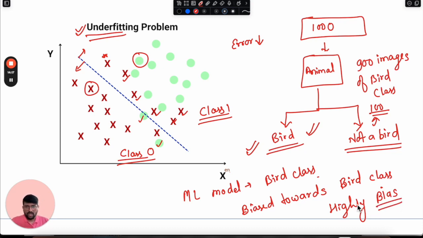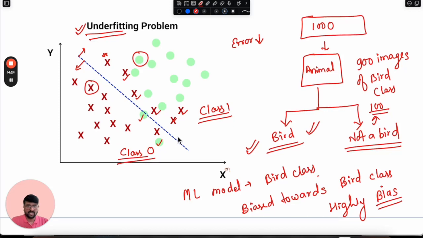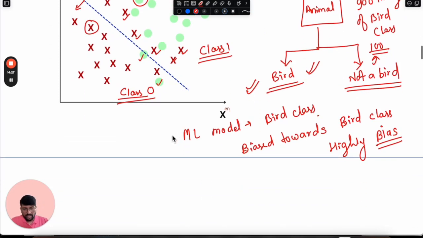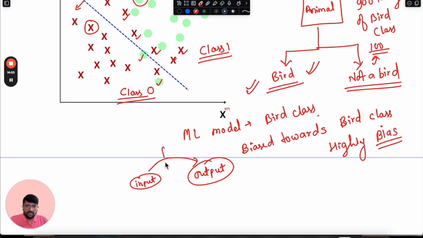Now we learned why exactly the underfitting problem arises: the model is assuming too many things from our data set. But there can be another possible reason for underfitting. What we want from a machine learning model is to find the relationship between input and output, this function f(x).